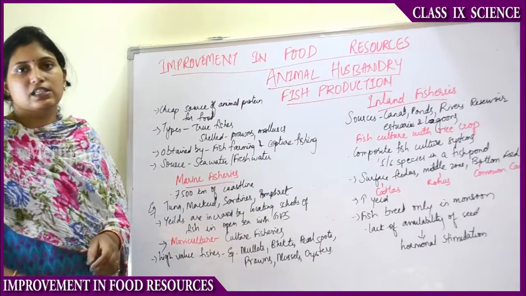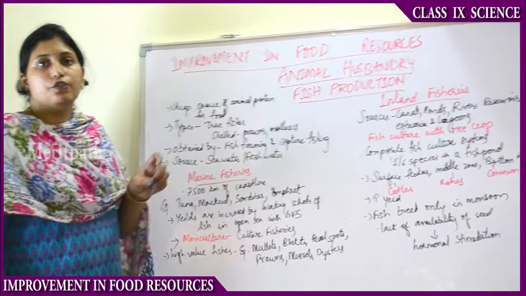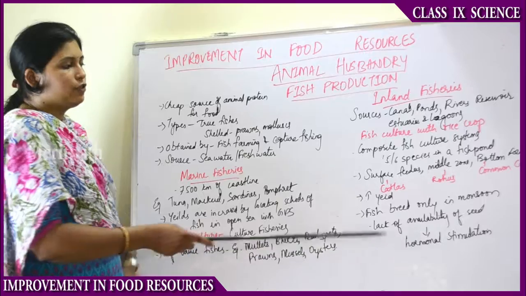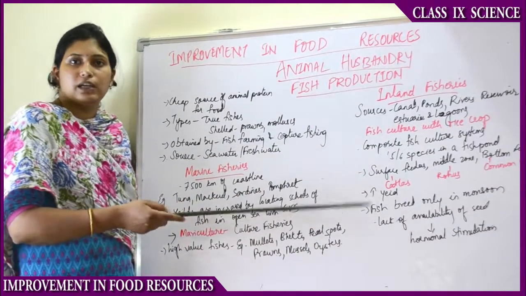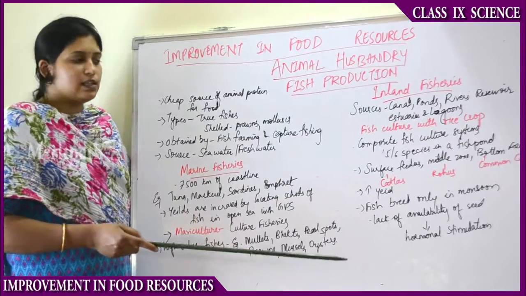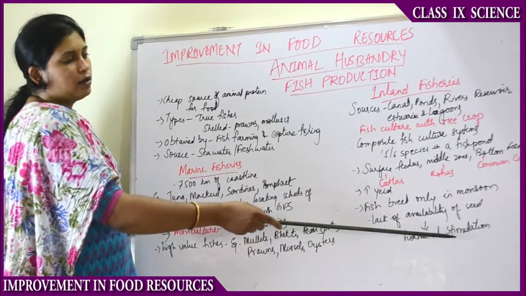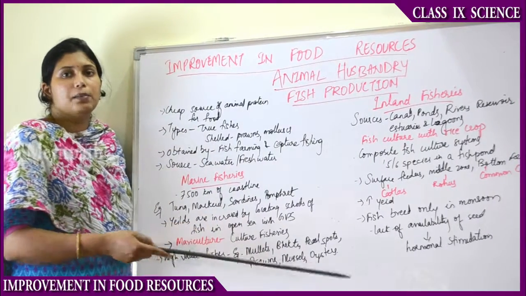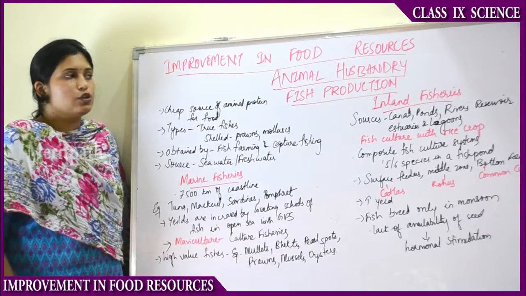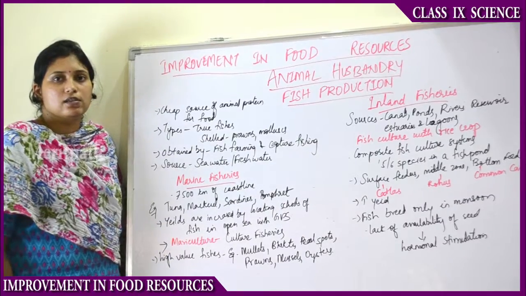The babies of the fishes are called fish seed. So these fish breed only in the monsoon seasons, so there is lack of availability of seed in the other seasons. So that is the reason artificial hormonal stimulation is done to the fishes to increase the fish seed and thereby increase the yield of the fishes. So this is about inland fisheries.